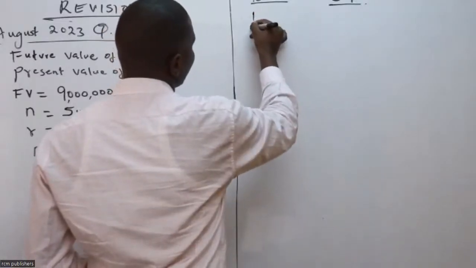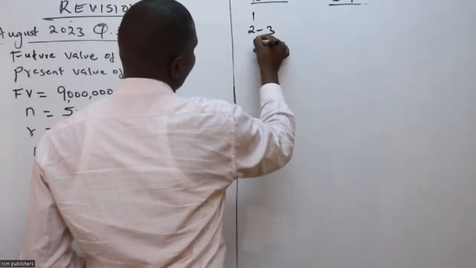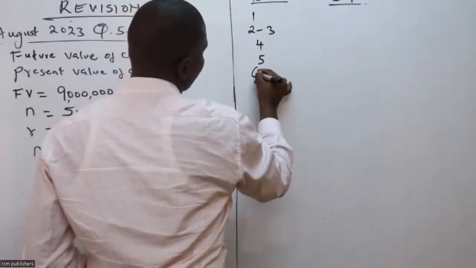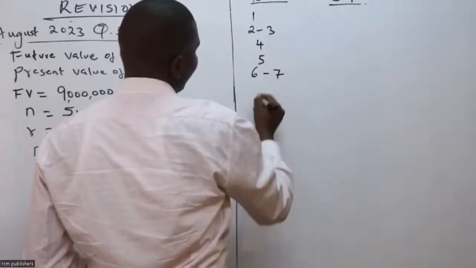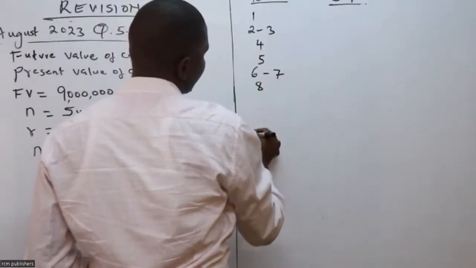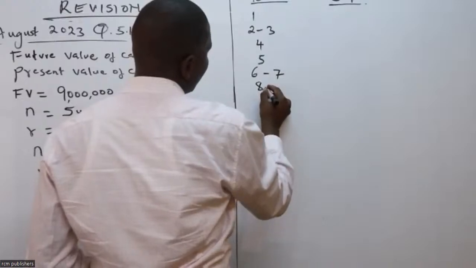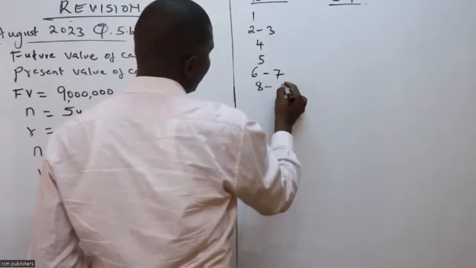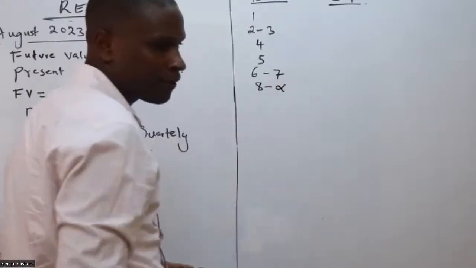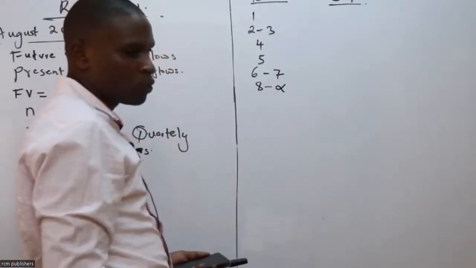1, 2 to 3, 4, 5, 6 to 7, 8 to infinite. Eight can go to infinite.